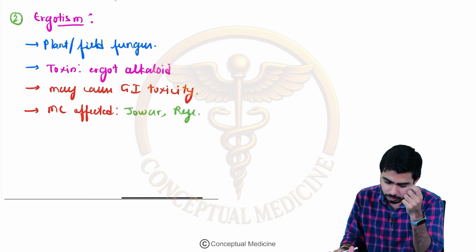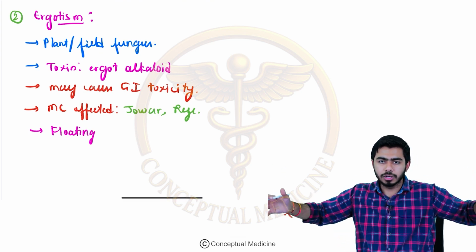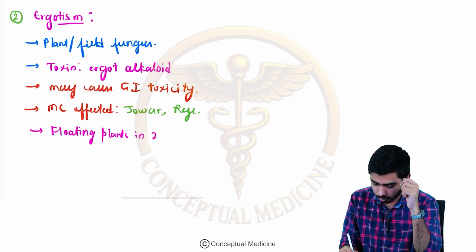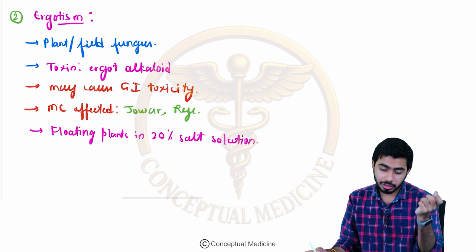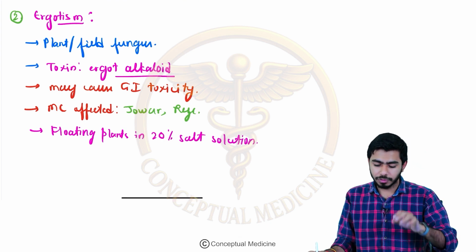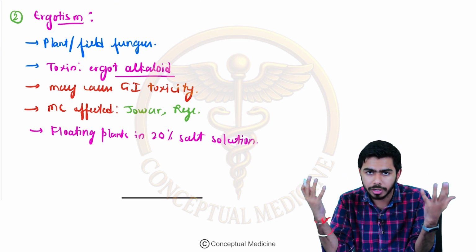How can you prevent it? Because it is happening in the open areas, in the crops, floating plants in a 20% salt solution might be the solution for ergotism. So this is the ergot alkaloid. Once we have talked about this, now we shall move on to food quality and the standards.